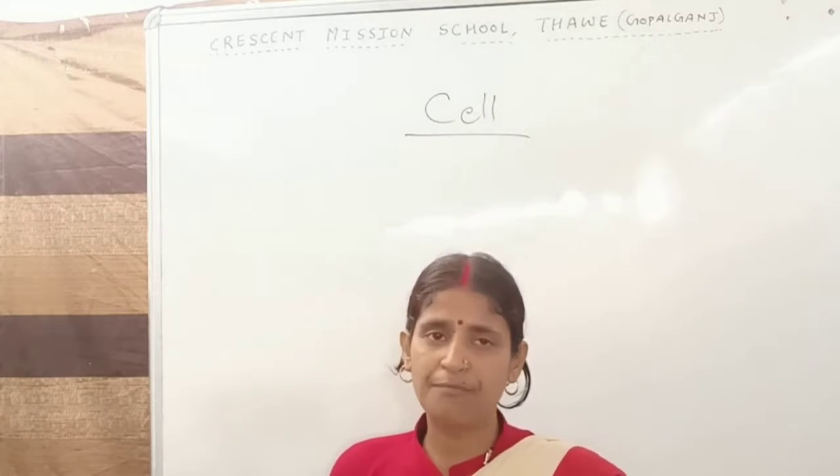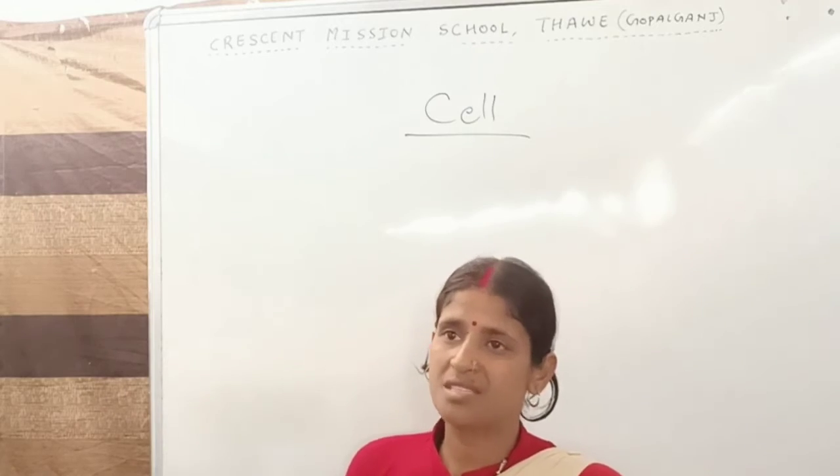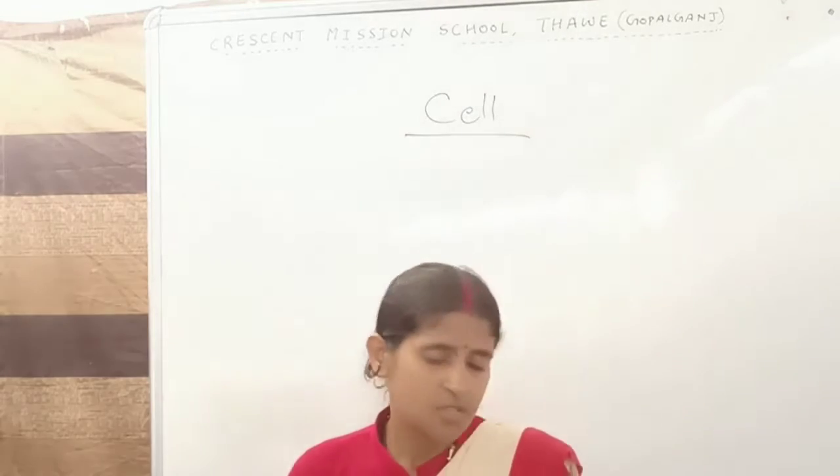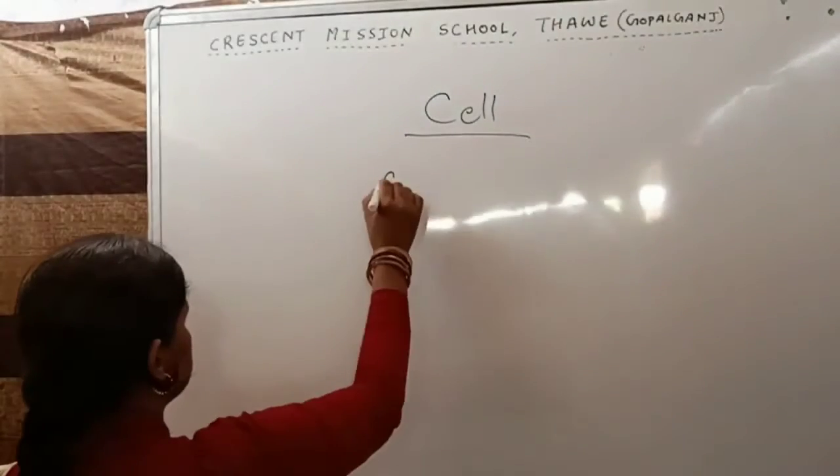All life processes are done by amoeba, same as in human beings. So cell is the structural and functional unit of life.